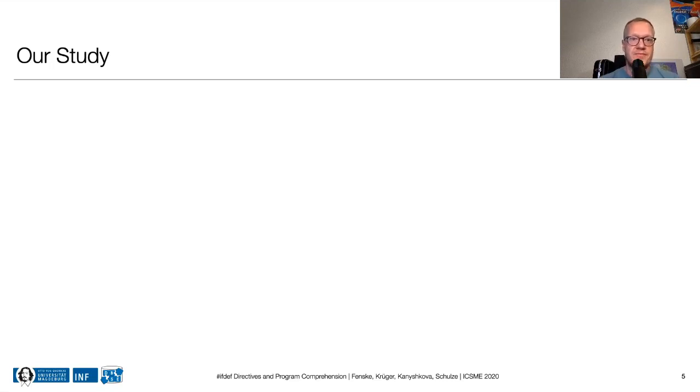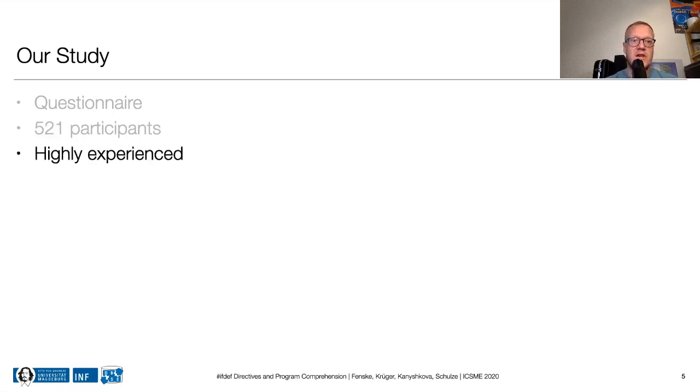Here's what we did. We created a questionnaire that was completed by 521 software developers who we contacted through GitHub. Most of these developers were between 27 to 42 years old, and their programming experience was 20 years on average, with around 15 years of experience in C and C++. So it's fair to say that we had a large number of participants who were highly experienced.